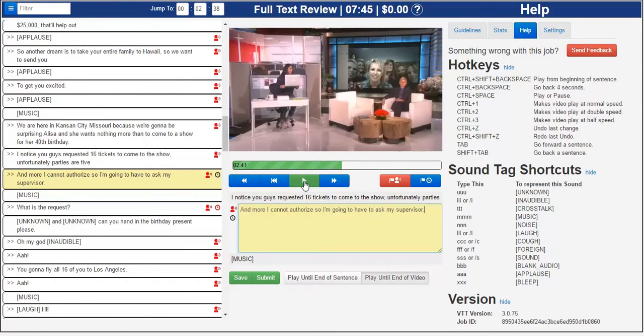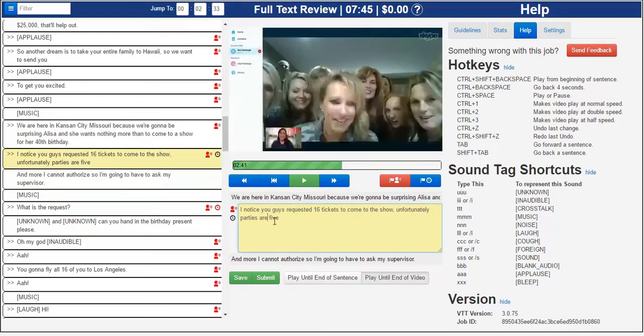And I'll go ahead and stop it there, because hopefully you notice that even though there's a speaker change here, you can see the double chevrons and the red icon, this is the same person talking. So I'm going to go ahead and get rid of that speaker change icon. Now, the system has not combined the lines yet, even though there's no punctuation at the end of this line. But if we go in here and make any edit at all, the system will go ahead and combine it.